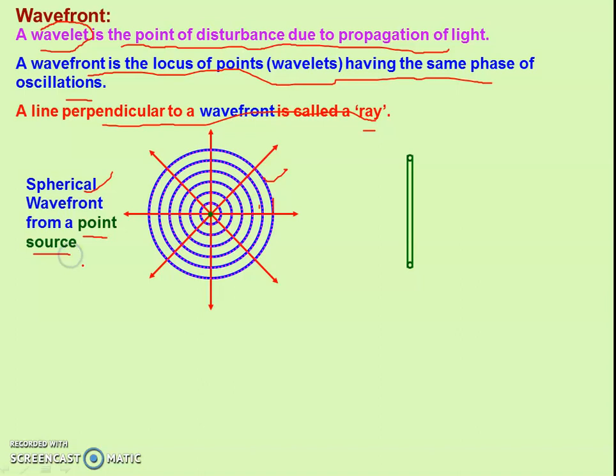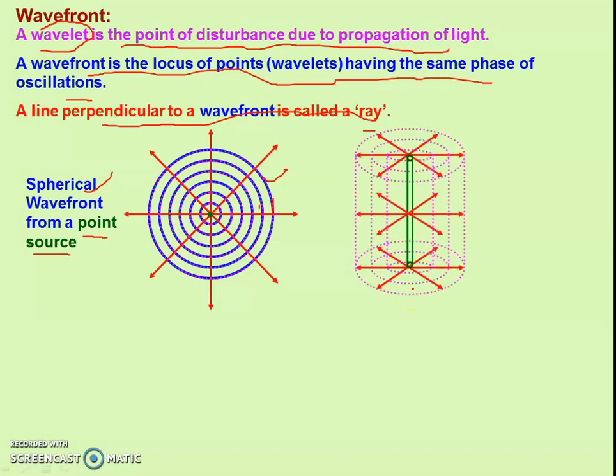For example, a light bulb. A light bulb we can assume as a point source. Now in a line source, like a tube light, fluorescent tube, what will be the wavefront? It will be a cylindrical wavefront. All the particles of this line source act as point sources, so it will form the cylindrical wavefront.